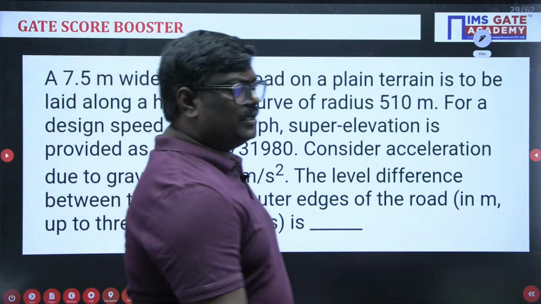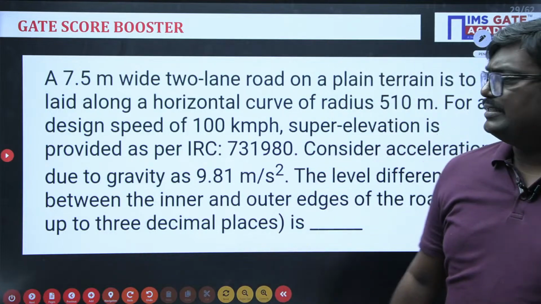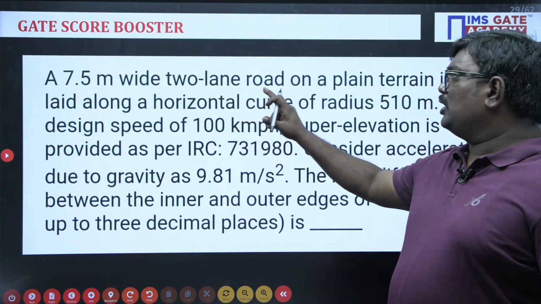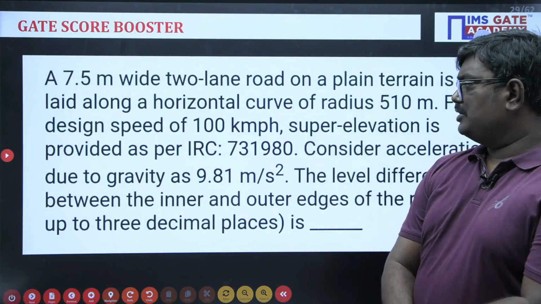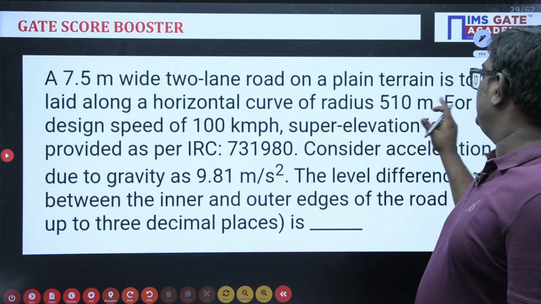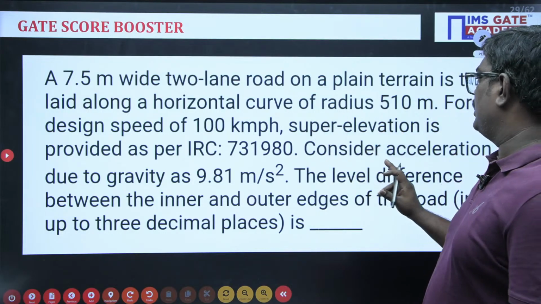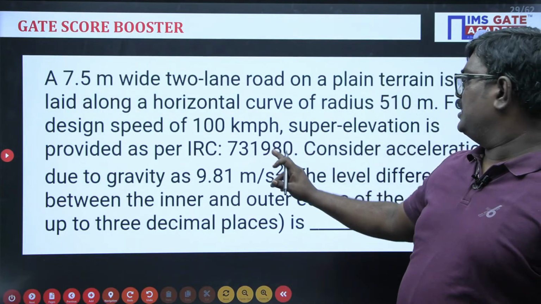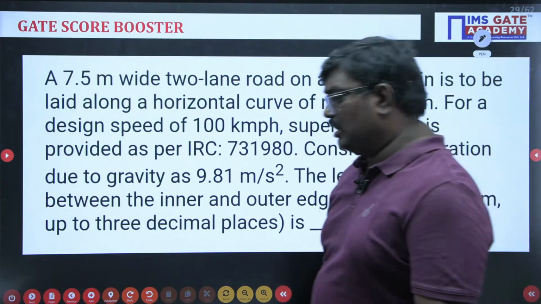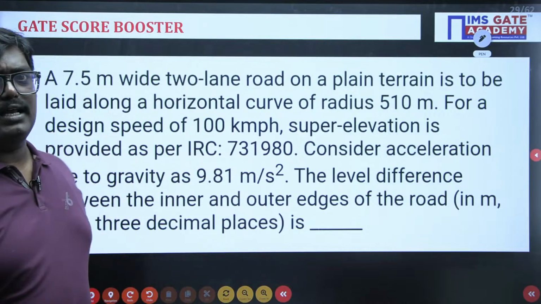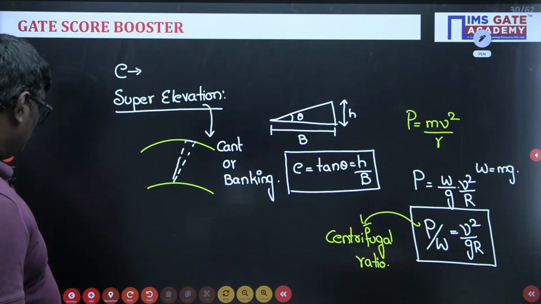Okay students, here the question is: a 7.5 meter 2-lane road on plain terrain is to be laid on a horizontal curve of radius 510 meter for a design speed of 100 km per hour. Design speed is 100 km per hour. Consider acceleration due to gravity, the level difference between the... now whenever these things are asked, see students, you know here,